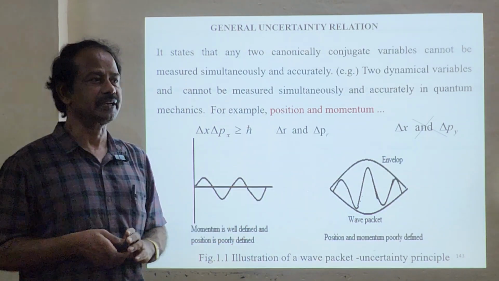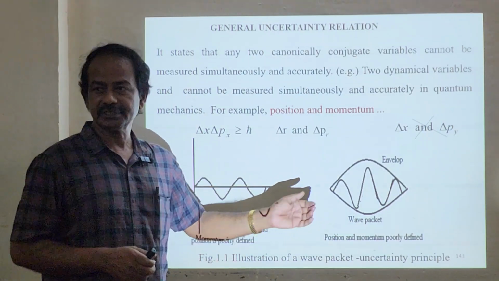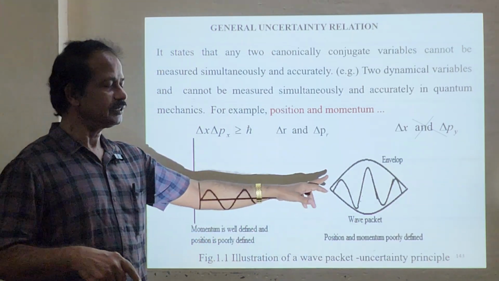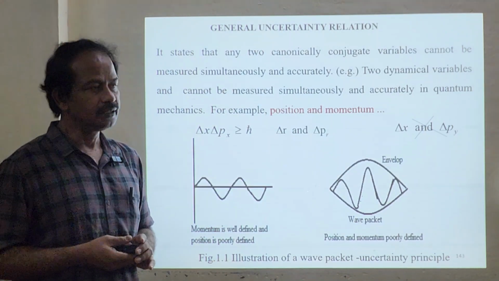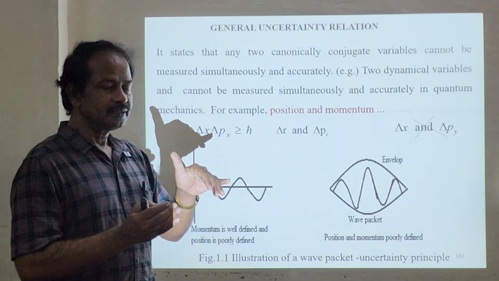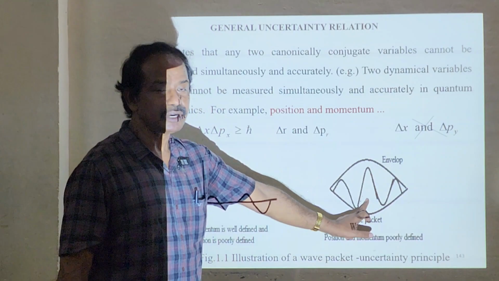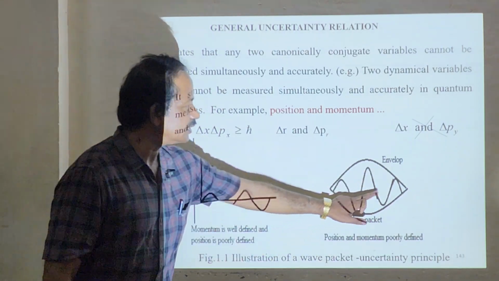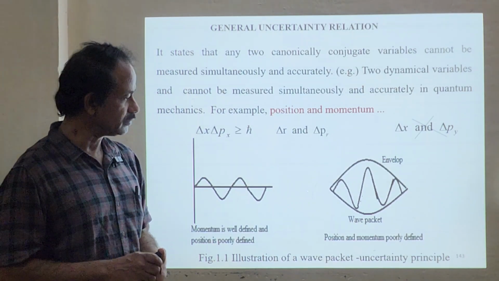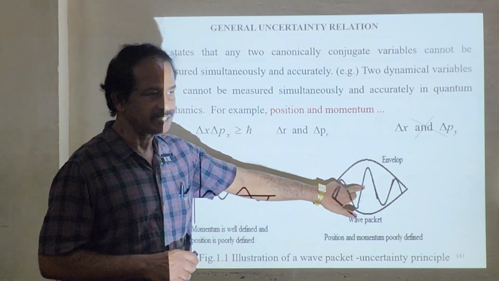Suppose we consider the wave packet. Of course, all quantum states, quantum particles are represented in terms of wave packets, in which waves interfere inside. So we know this already. It is a superposition of all the waves which exist inside. Where there is constructive interference, the particle is present. Here there is destructive interference, where the particle is absent. So this is called a wave packet.